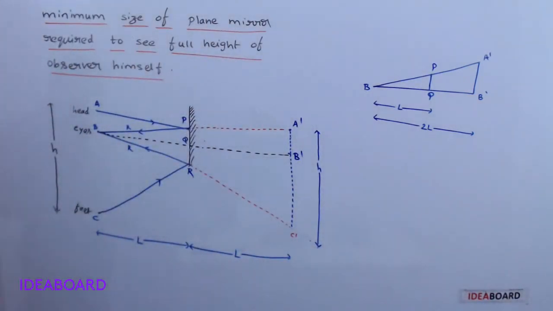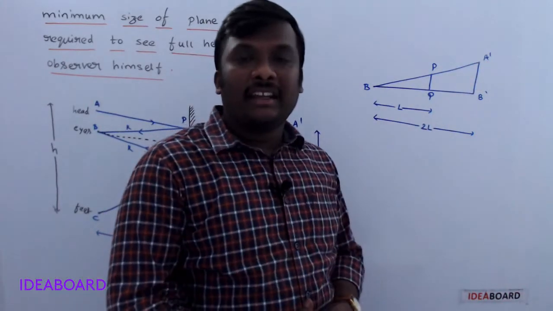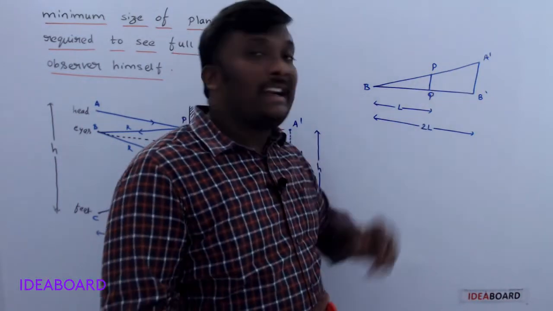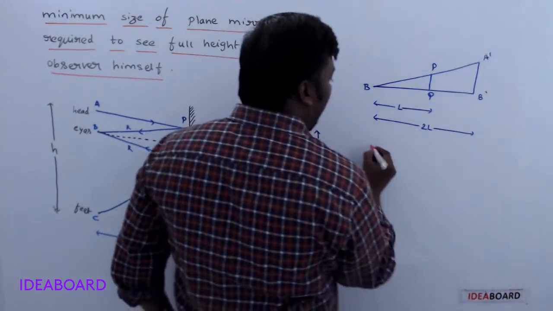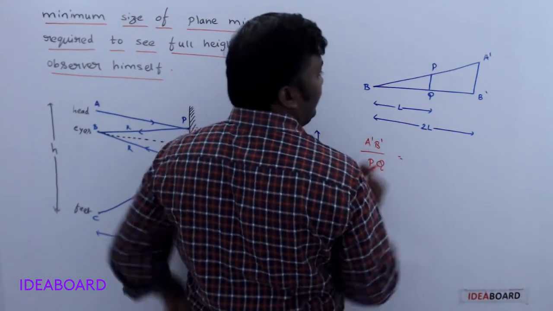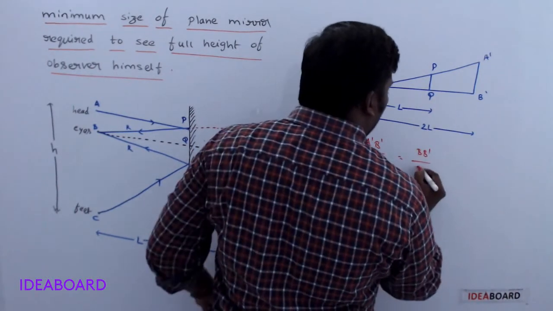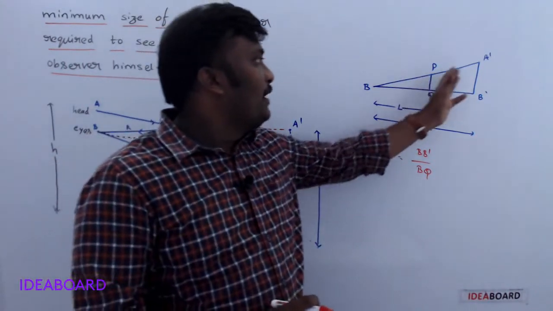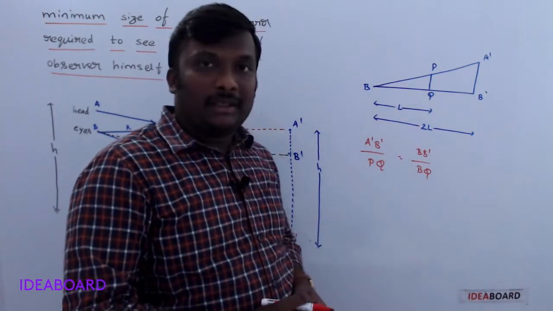So observe the diagram. These two triangles form similar triangles or not? Okay, for similar triangles we know corresponding sides are proportional, na? So the corresponding sides in proportion means A dash B dash by PQ is equal to BB dash by BQ, na. This is the formula for similar triangles, or not? Corresponding sides are always in proportion in similar triangles, na. That's why we can take this method.